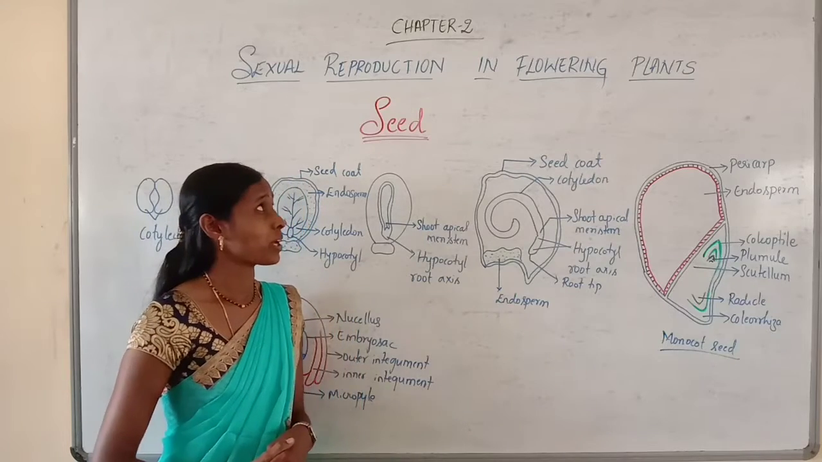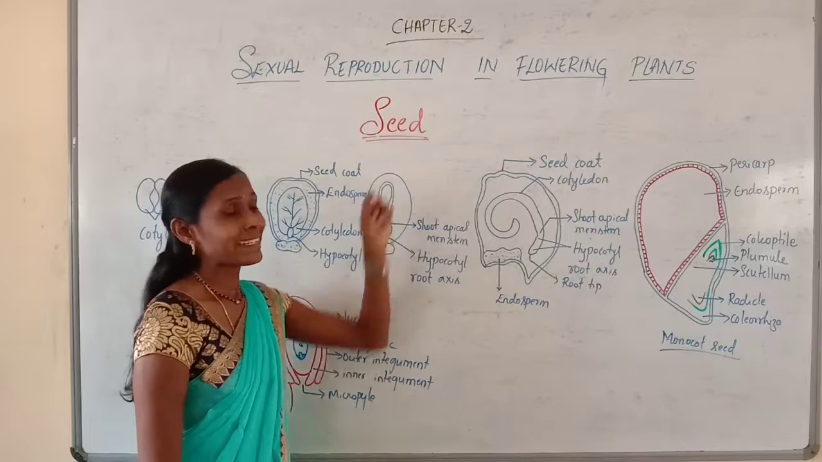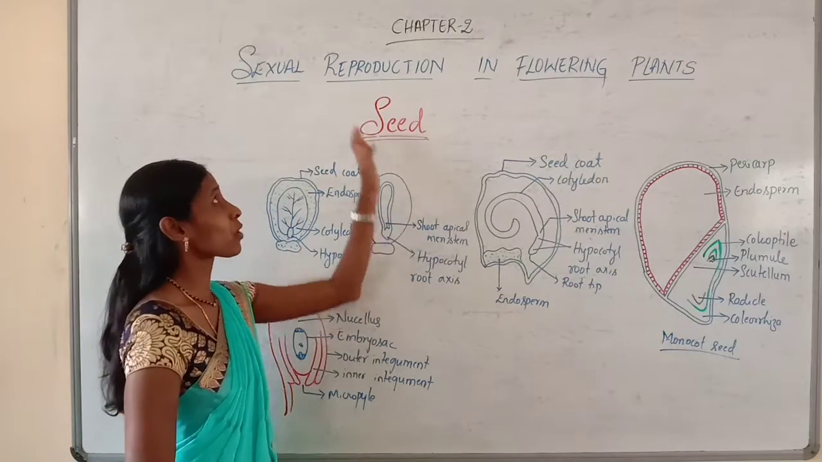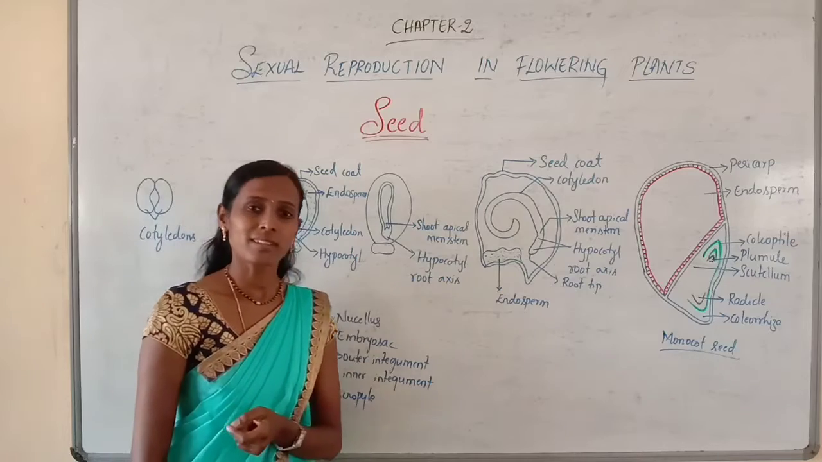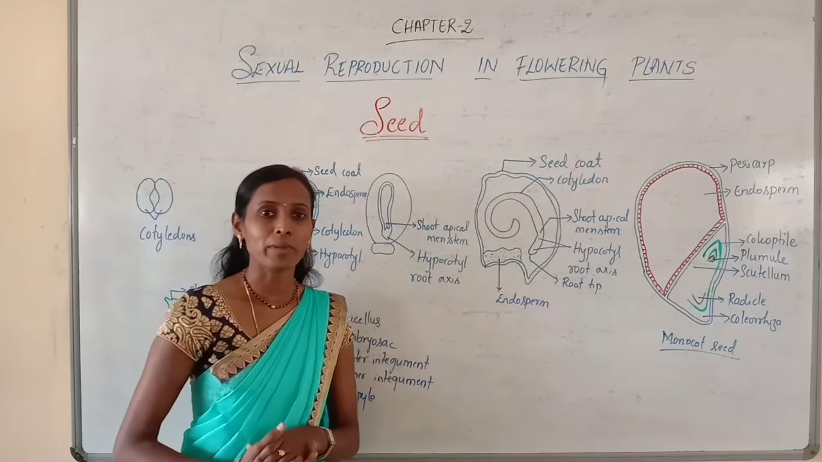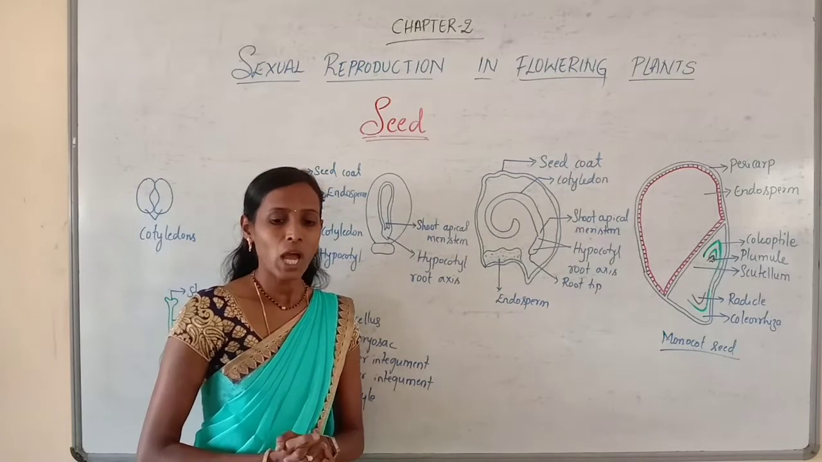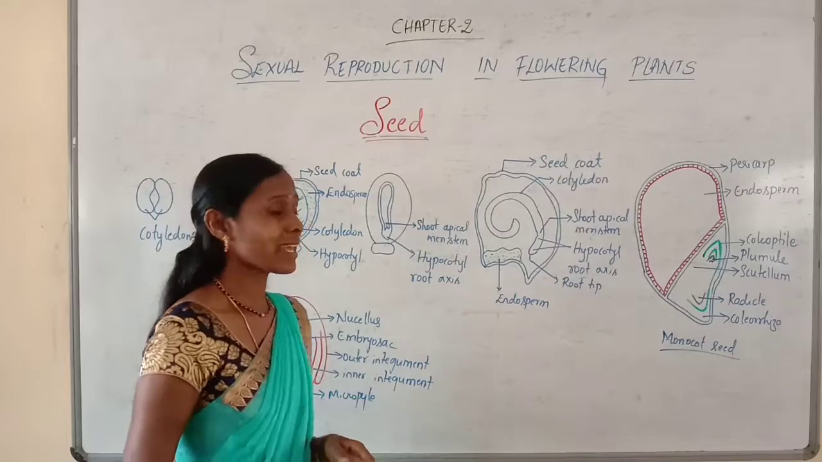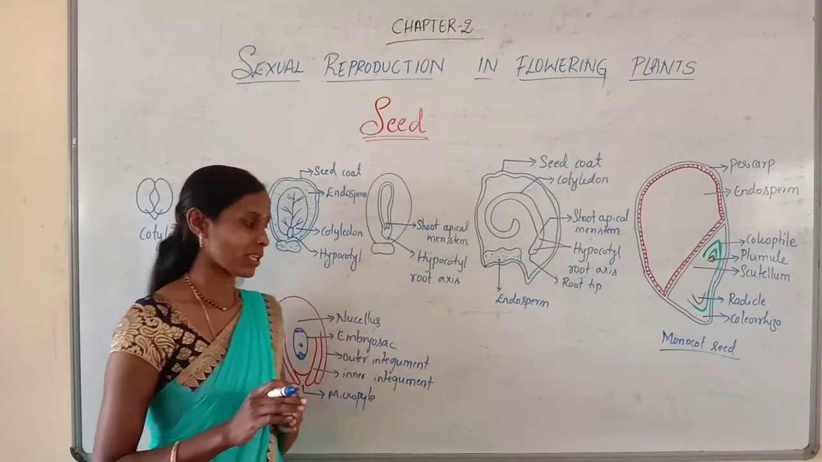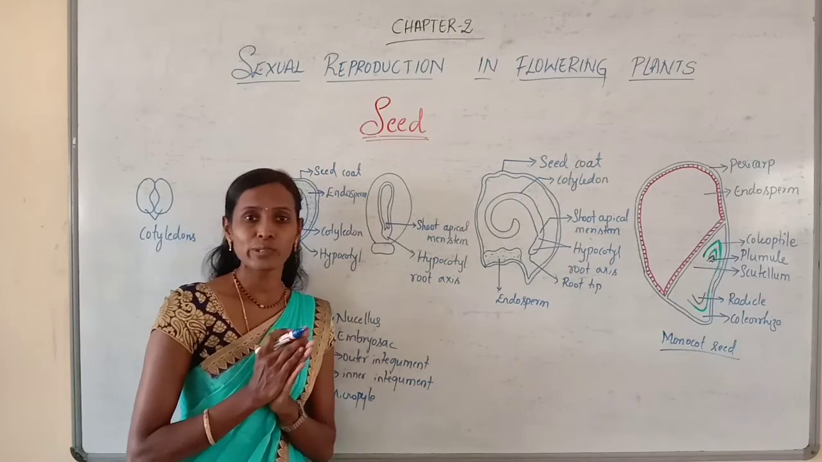In this class, we are going to discuss the seed. In case of flowering plants, or angiosperms, the final product of sexual reproduction is the seed. This seed can be described as the mature, fertilized ovule, or ripened ovule. Why is it called a matured fertilized ovule? Because we have discussed in the previous class that after fertilization the ovules develop into seed.